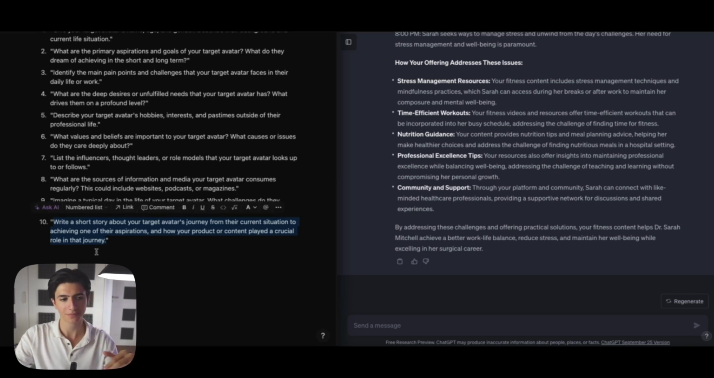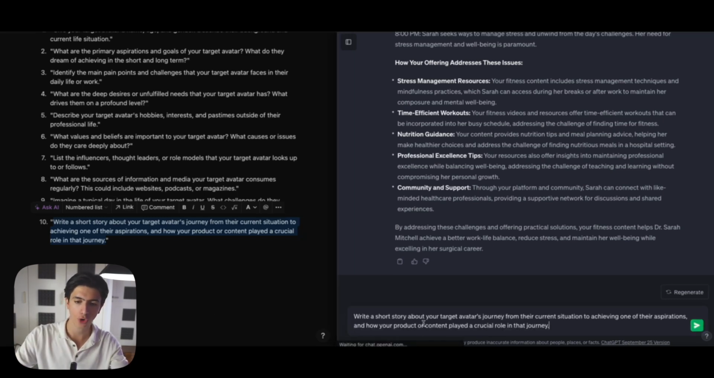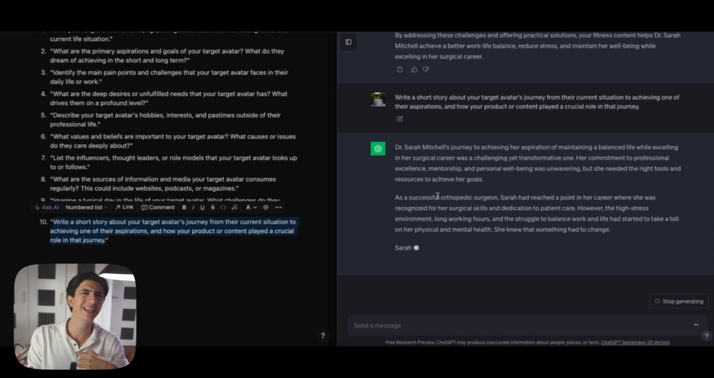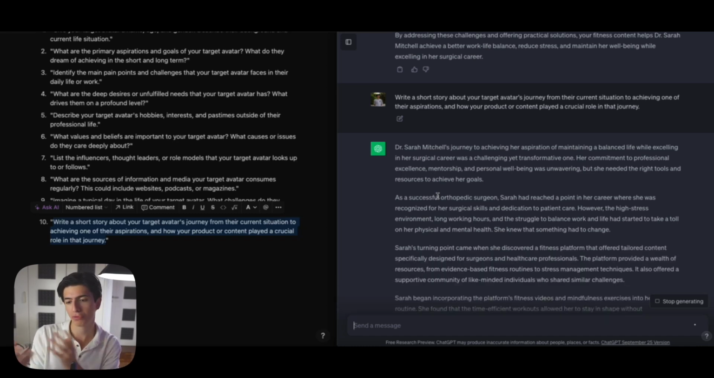So now we're going to go to the 10th and final prompt of this lesson right here, which is: write a short story about your target avatar's journey from their current situation to achieving one of their aspirations and how your product or content played a crucial role in this journey. So this is actually a prompt that we would use, and the answers of this prompt aren't that important for us, simply due to the fact that we need to have created content in order for this story to work for us.